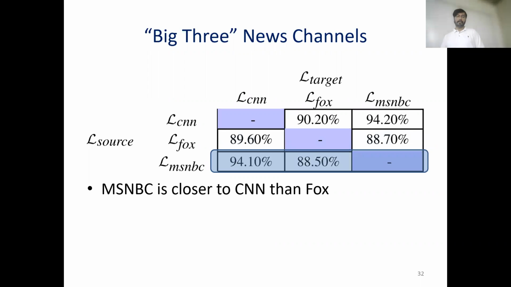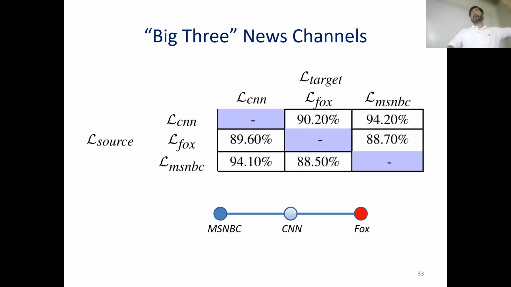And the final one tells us that MSNBC is closer to CNN than Fox. So if we combine these three nuggets of information and place MSNBC on the left, then a logical assignment is MSNBC, then CNN, and then Fox, which also aligns with our real world knowledge.